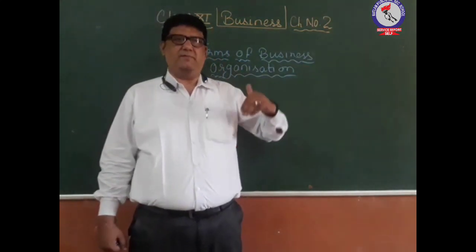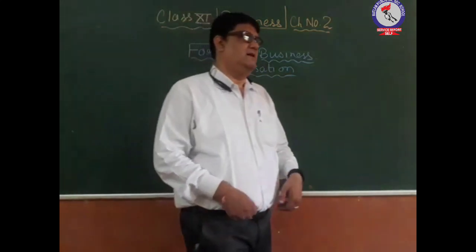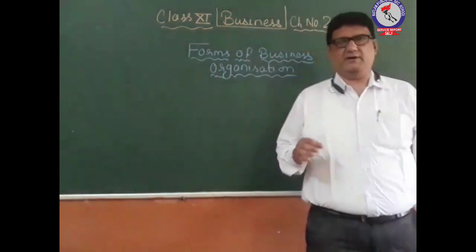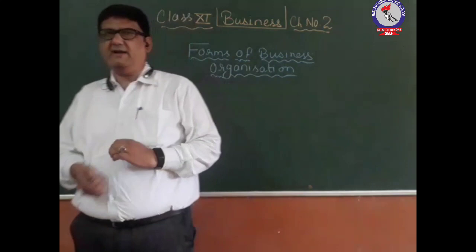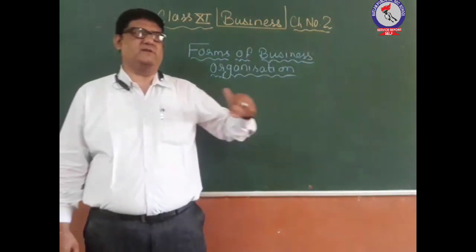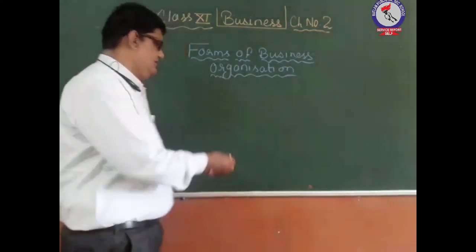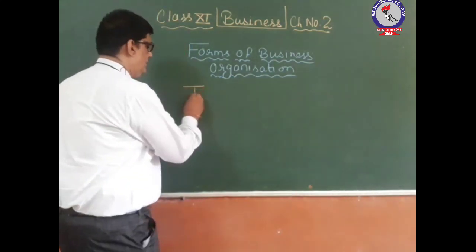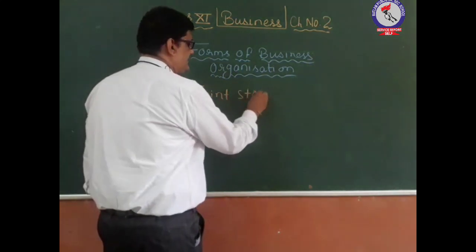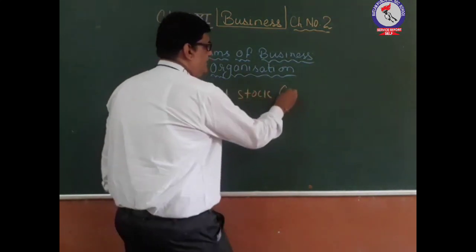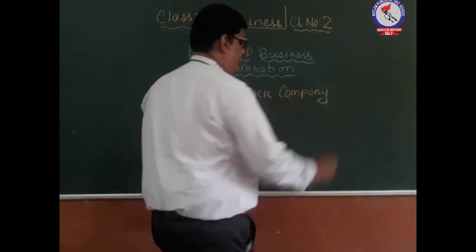Whatever drawbacks we faced in the sole proprietorship or the partnership form of organization, due to that the new form of business organization came into existence, and that is the joint stock company, or let's say the company form of business organization.